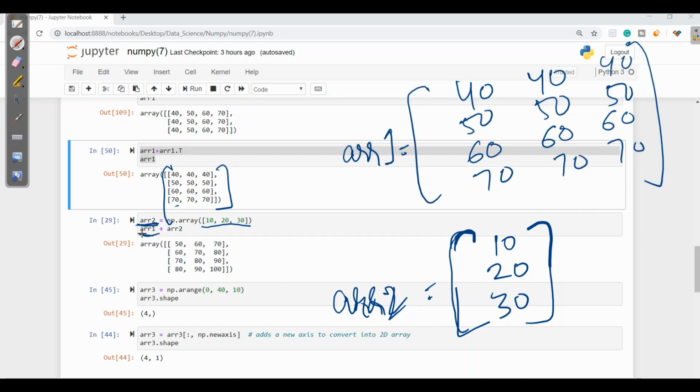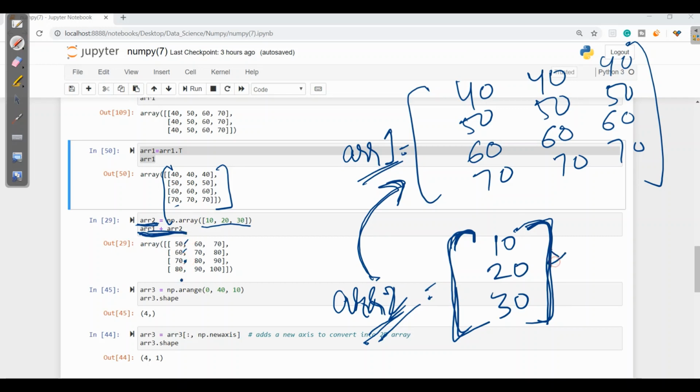So when it asks to have addition of ARR1 and ARR2, this ARR2 will be replicated in 3. So this ARR2 will be getting added to ARR1 with 40, 50, 60, 70. Here we will get 50, 60, 70, 80.